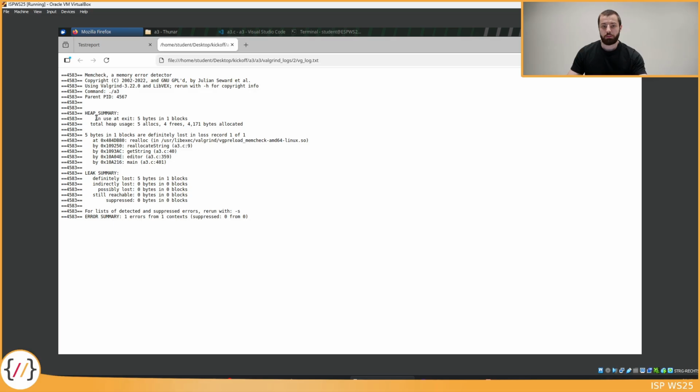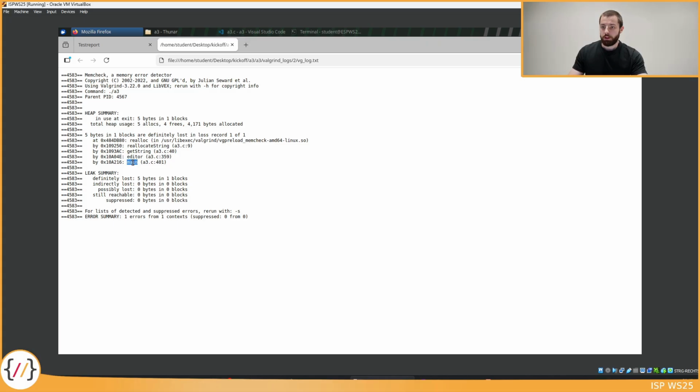In this case here, we have a memory leak. How do we know this? Because it says in use at exit 5. So when our program terminated, we still had memory allocated on the heap that we did not free. It also says here 5 bytes in 1 blocks are definitely lost. And it even tells you where this memory leaks, so where in your program you allocated the memory that was not freed. You see here this call stack, so this is a sequence of functions that was called when the memory was allocated.